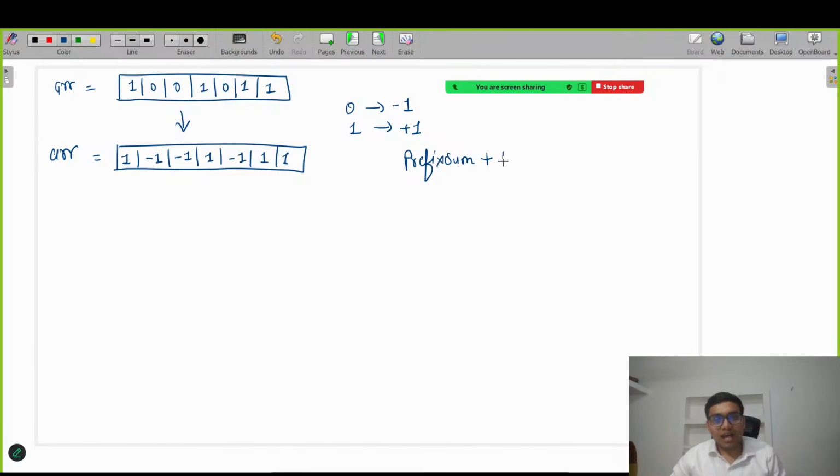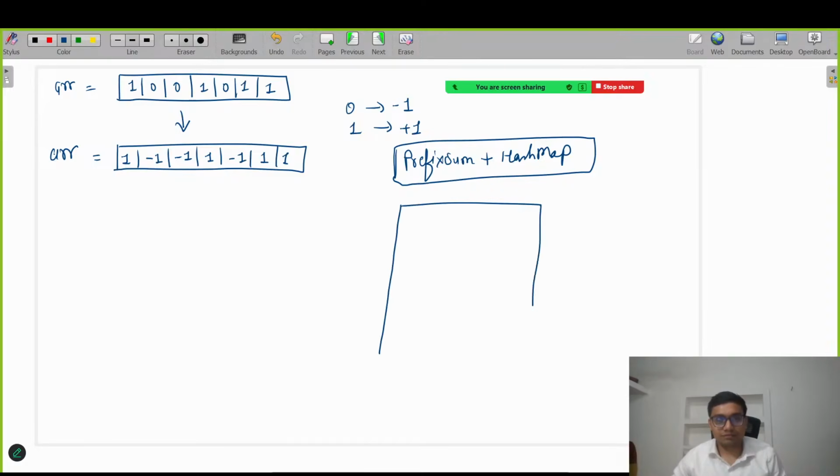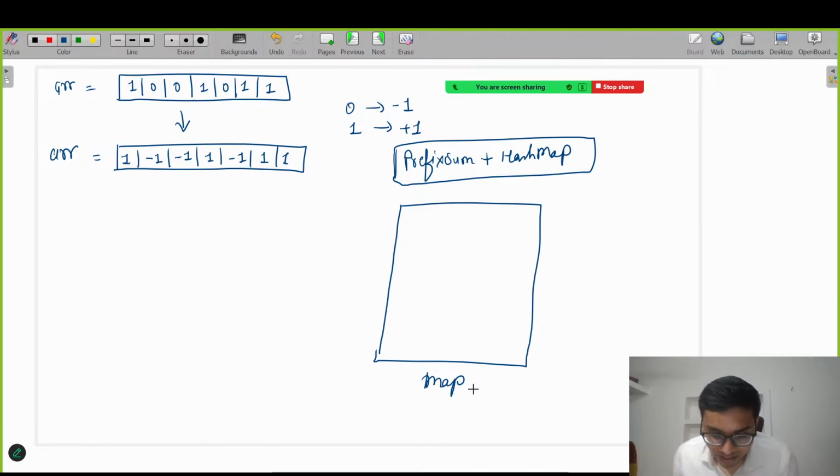So let's create a HashMap. Suppose we have created a HashMap here. I hope everyone knows how to create a HashMap in code. Let's name it map. Got it everyone? Any doubt, you can ask in the chat section. I am reading your chats as well.